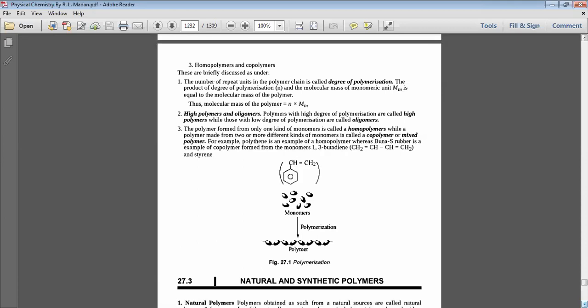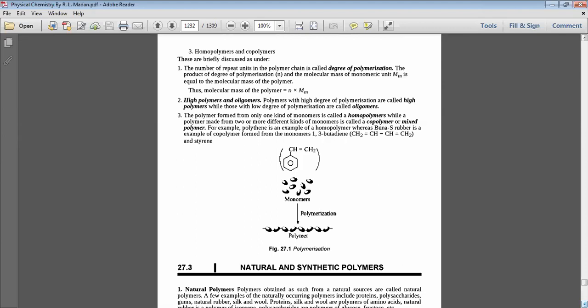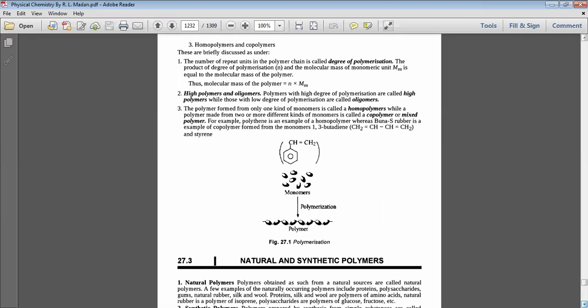The product of the degree of polymerization, N, and the molecular mass of the monomeric unit, capital M subscript small m, is equal to the molar mass of the polymer. Thus, the molecular mass of the polymer is N times capital M subscript small m.